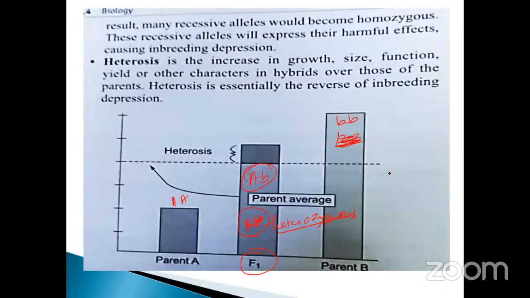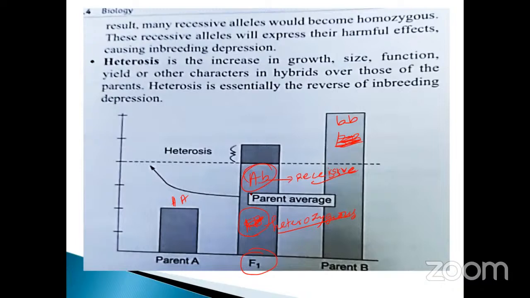Sorry. So this is the heterozygous, isn't it? This is called a recessive gene. The recessive gene is also expressed here, but it will not produce any harmful effect because it is of heterozygous nature.